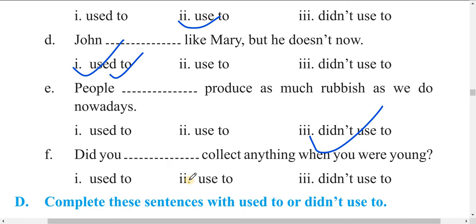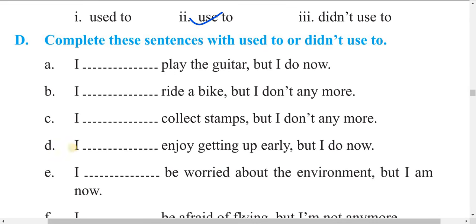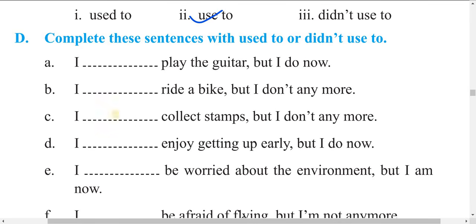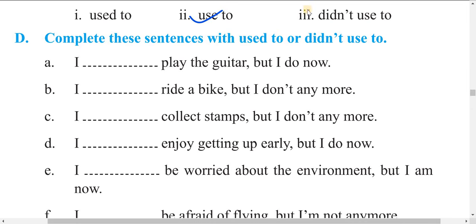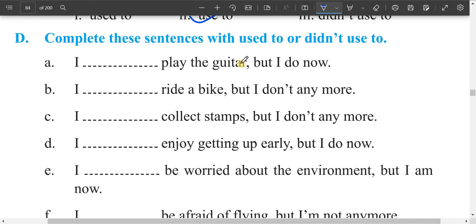Last one, did you used to collect anything when you were young? Did you used to collect anything? Okay, this one next, you should write, complete the sentences here. Okay, complete the sentences. Here we have to use used to or didn't used to.